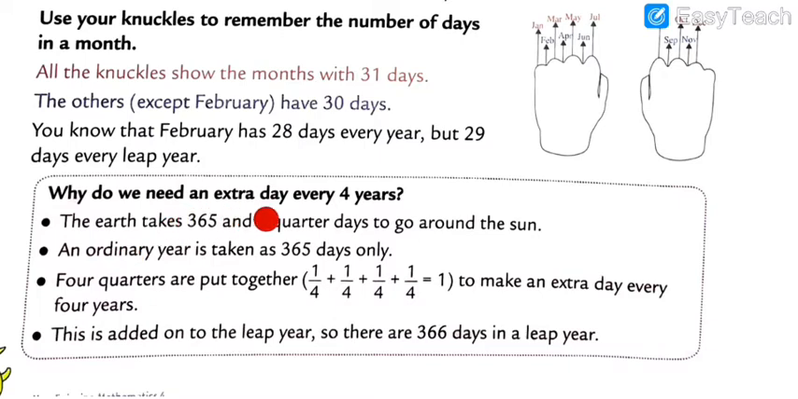And why do we need an extra day every 4 years? After 4 years, one day more will come, and that whole year is called a leap year. What is the whole year called, dear? Leap year. After 4 years, the whole year has not 365 days over there, there are 366 days. It's called a leap year. The year in which 366 days come is called a leap year.